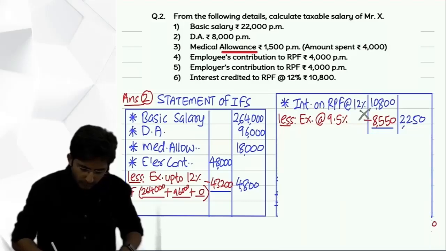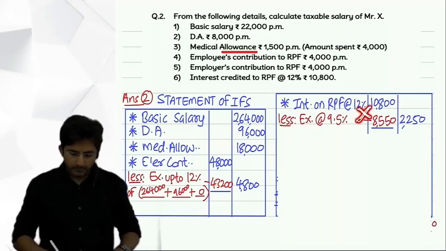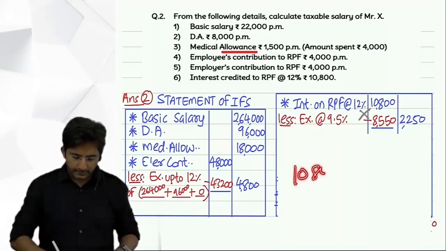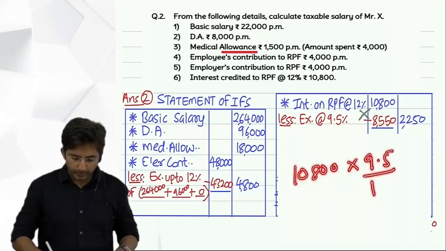Show this way the sign of cross multiplication. So 10,800 into 9.5 divided by 12.